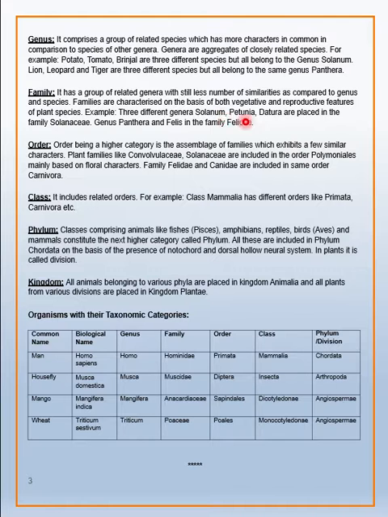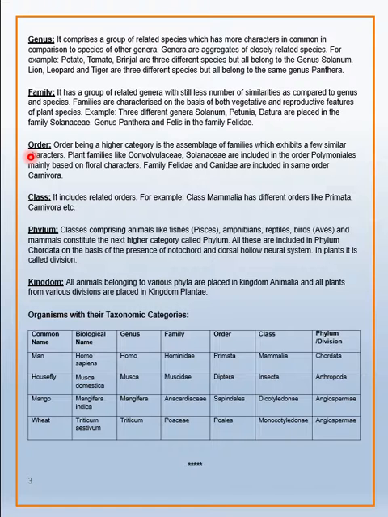They are three different genera: Solanum, Petunia and Datura. They are placed in the family Solanaceae. Similarly, genus Panthera and Felis, they are grouped together in the family Felidae. Felis is the cat family. Panthera is the lion family. They are placed in the family Felidae.